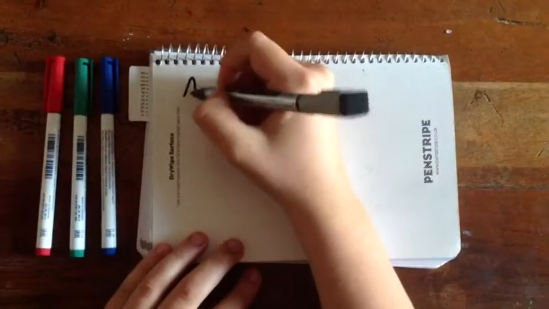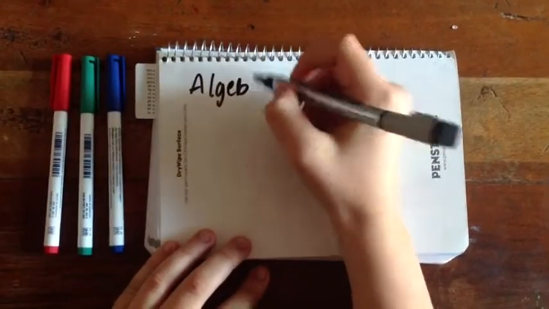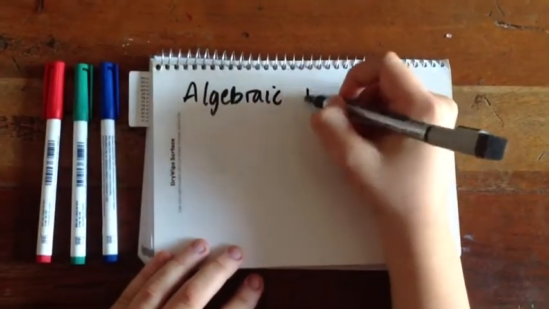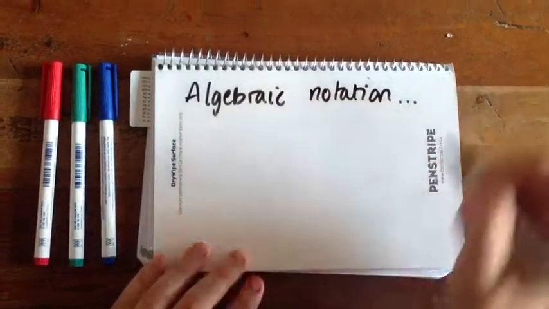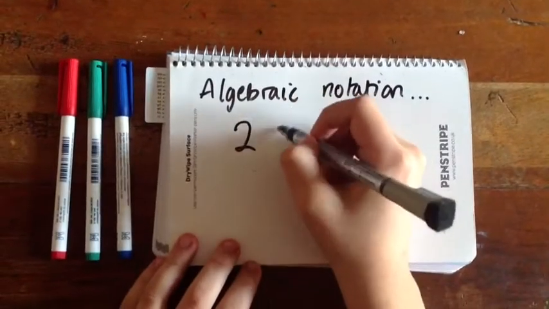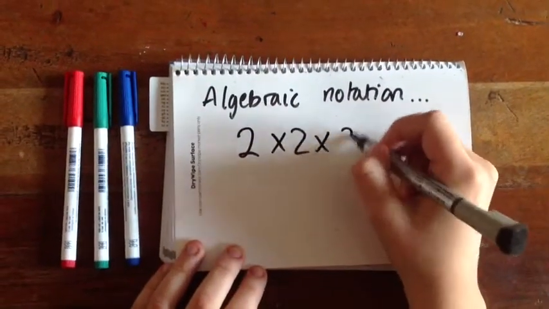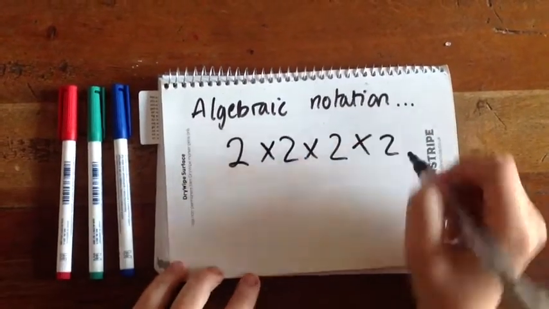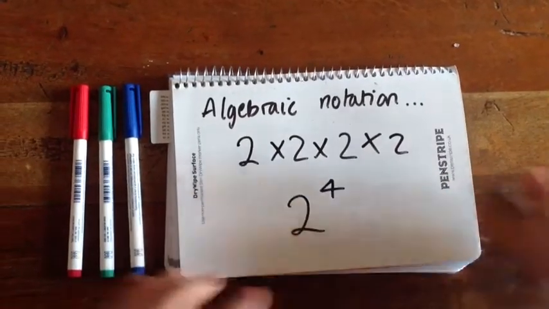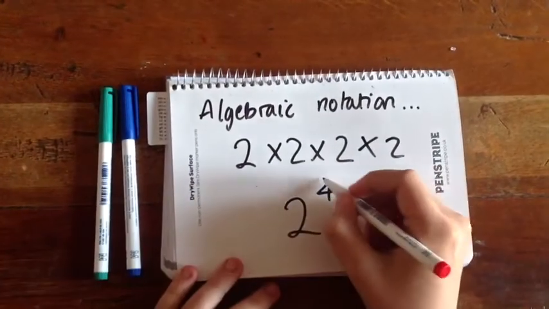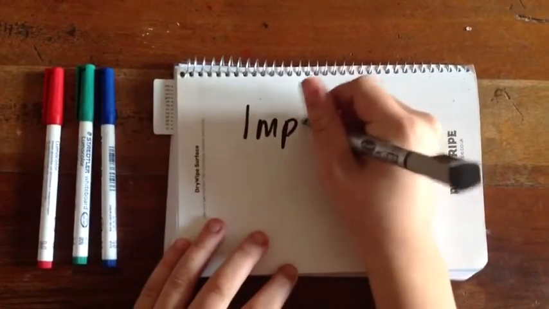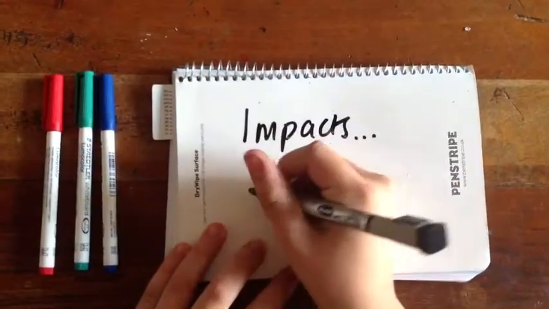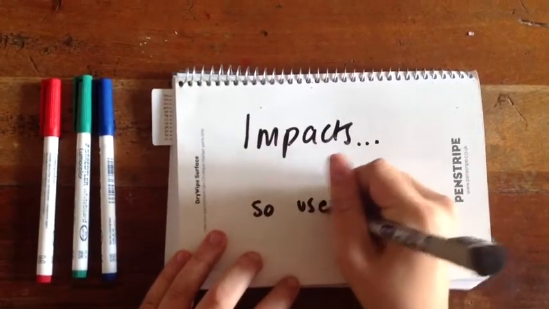Another important mathematical discovery Descartes made was an algebraic notation. Rather than the previously written longhand, he now had notation for showing powers. For example, 2 times 2 times 2 times 2 is 2 to the 4, or 3 times 3 times 3 times 3 times 3 times 3 times 3 is 3 to the 7. All his discoveries have helped to further advance mathematics and are still in use today for all levels of maths.